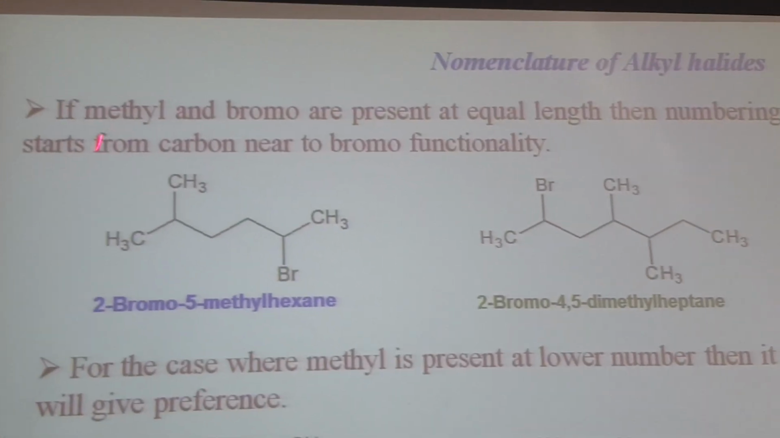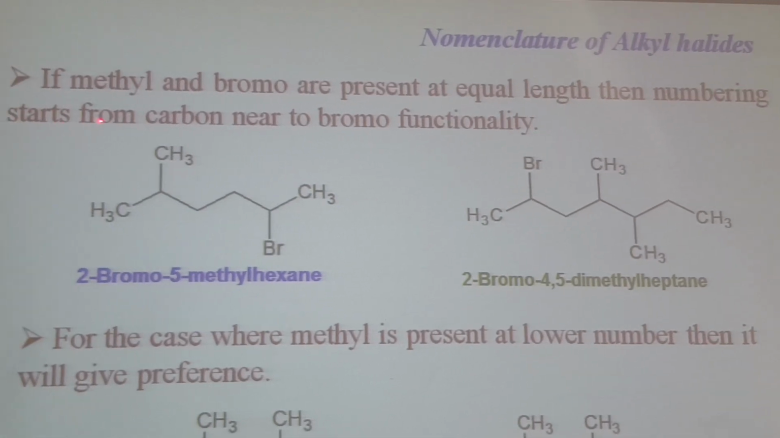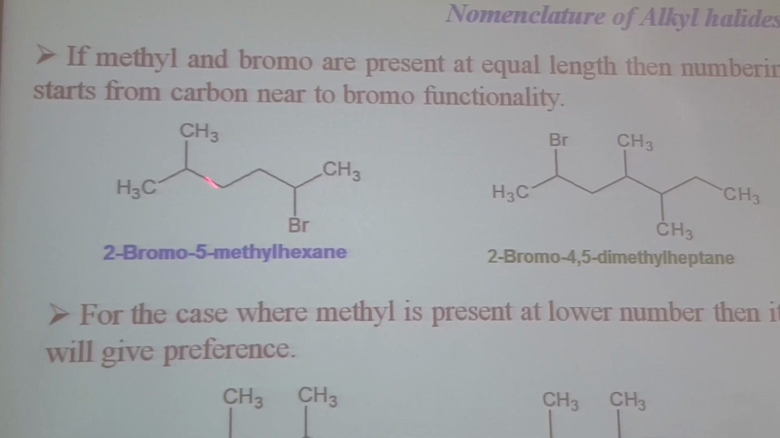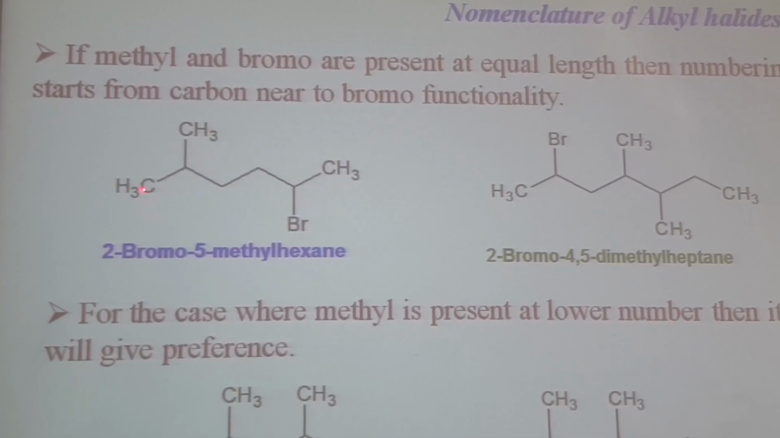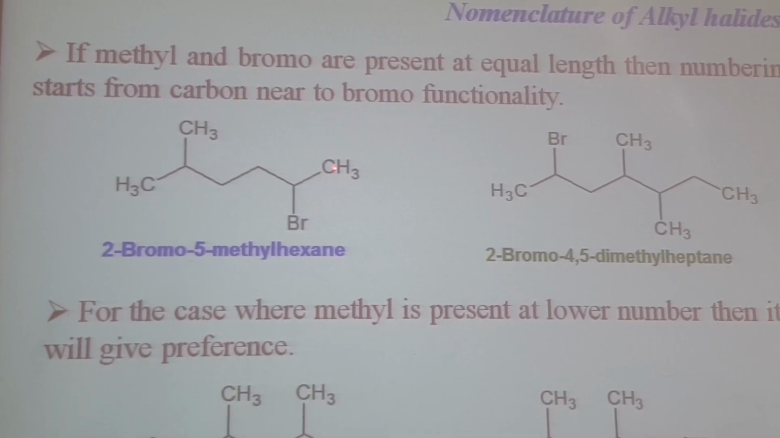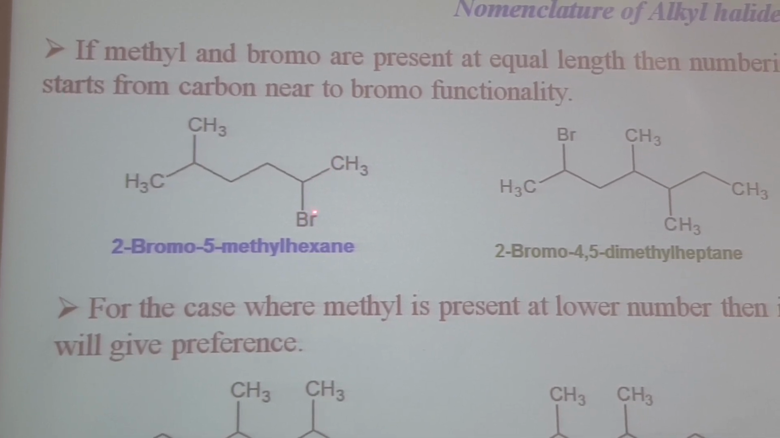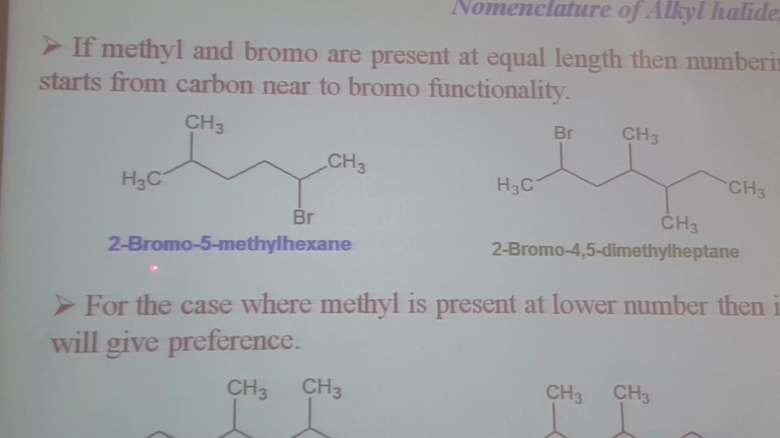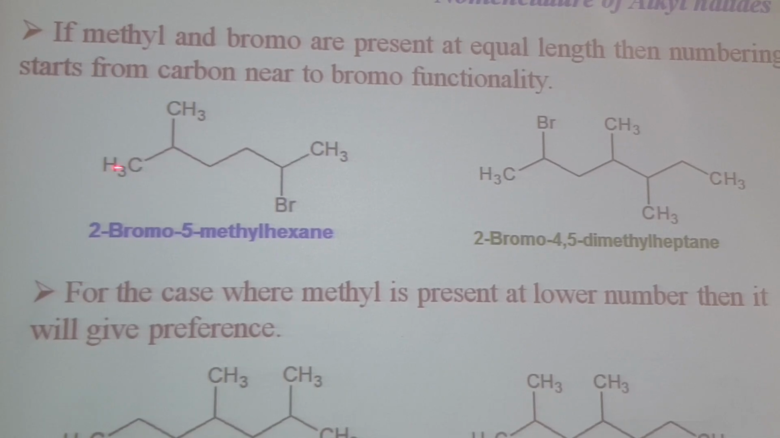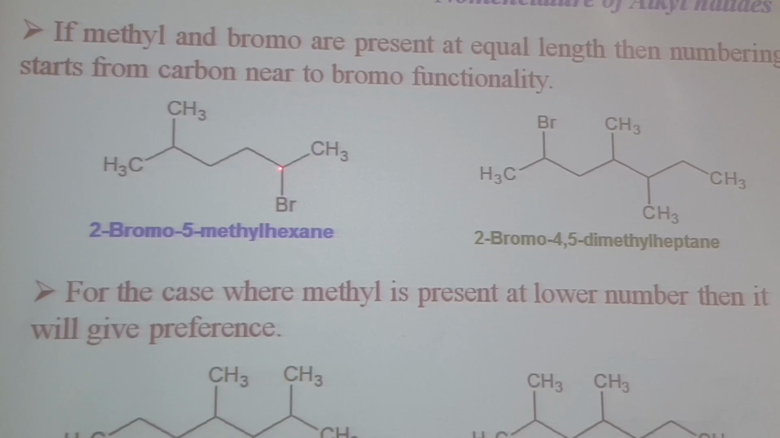Some more examples. If methyl and bromo are present at equal length, then numbering starts from the carbon which is near to the bromo functionality. For example, here we have bromine, here we have methyl. If we start numbering from here, 1, 2, position 2 is substituted with methyl. If we start numbering from this carbon, 1, 2, it is 2-bromo. So this carbon is preferred because it is near to Br. So the name of this compound is 2-bromo-5-methylhexane. 1, 2, 3, 4, 5, 6. Hex is the root, at position 5 the methyl group, and this bromo is present at position 2.